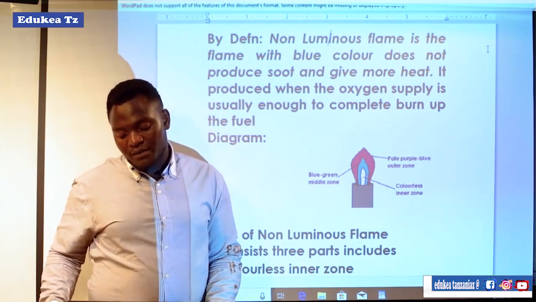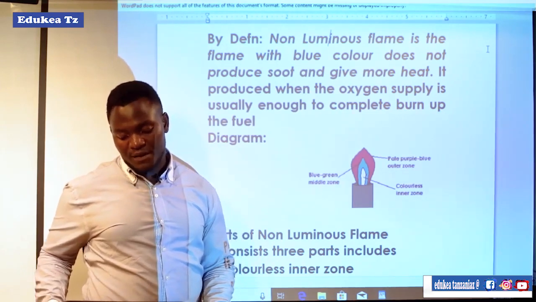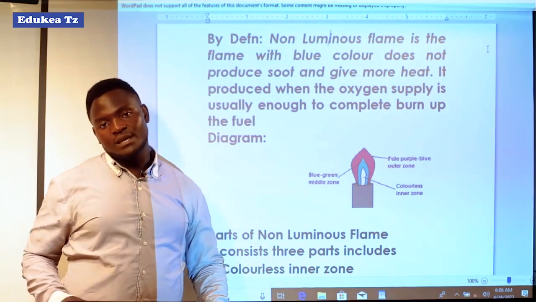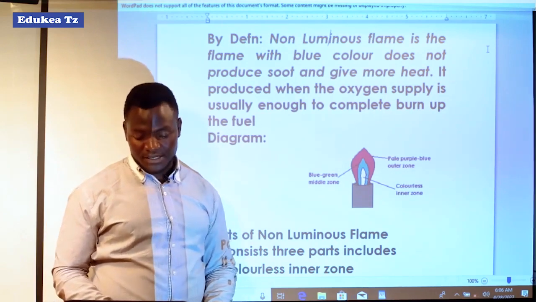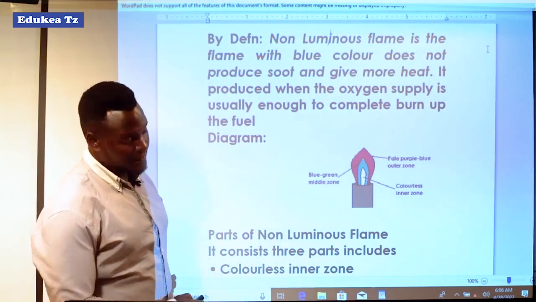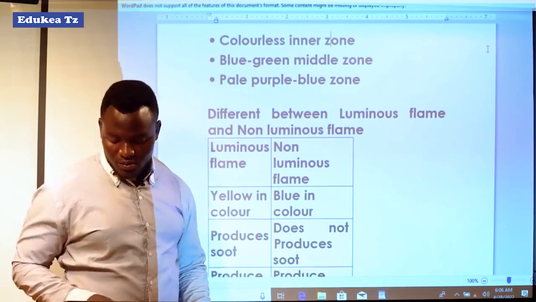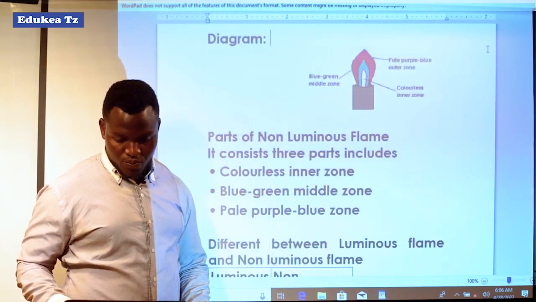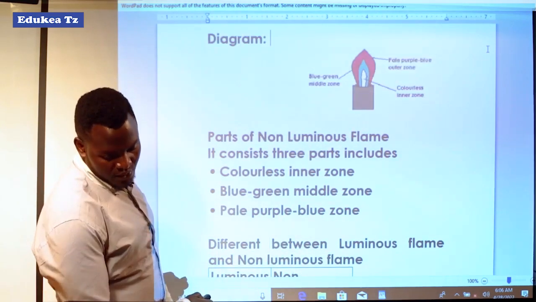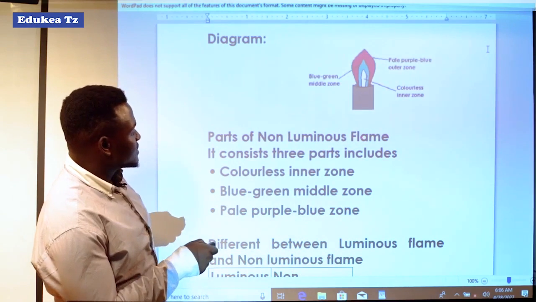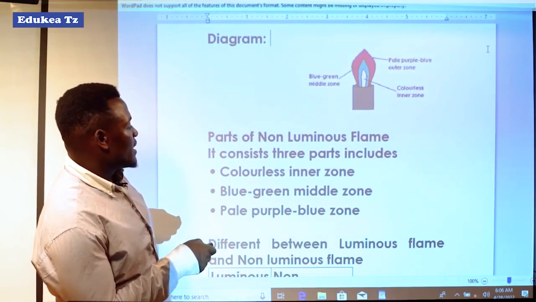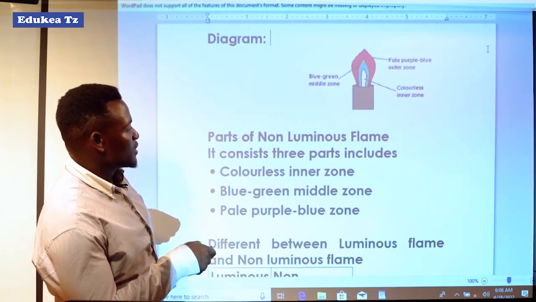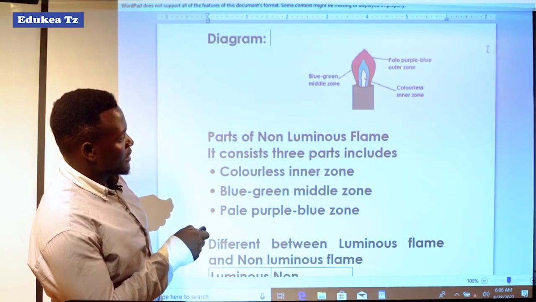Also, we have the parts of the non-luminous flame, which consists of 3 parts. These parts include the following. The first one is the colorless inner zone, this one here.